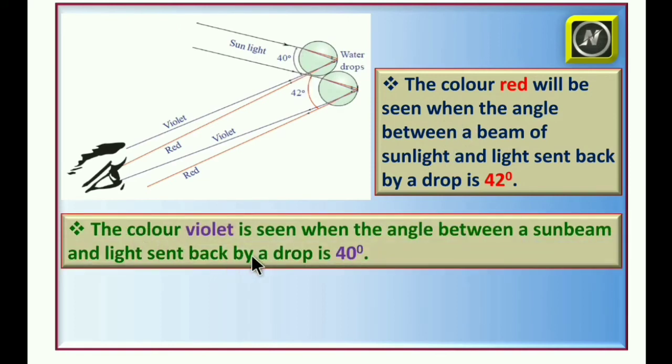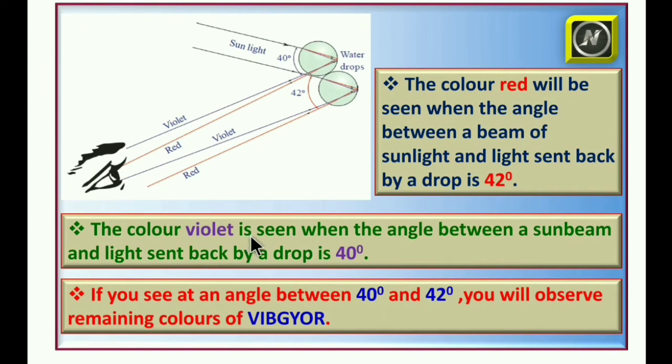The color violet is seen when the angle between a sunbeam and the light sent back, that means the incoming light ray and the outgoing light ray, the angle between these two, if it is 40 degrees, then we are able to see the violet light. That means if you look at an angle between 40 degrees and 42 degrees, you will observe the remaining colors of VIBGYOR. The angle should be in between these two.